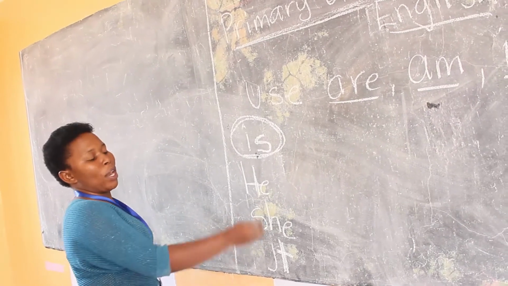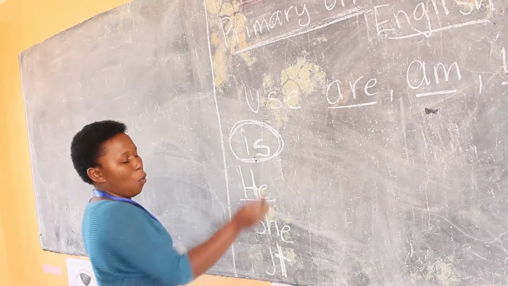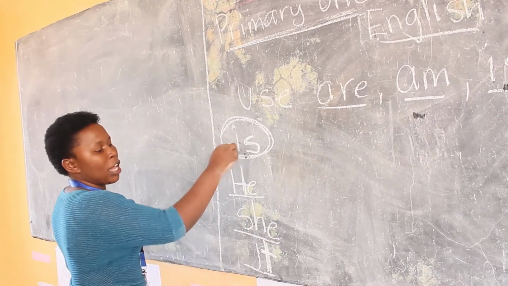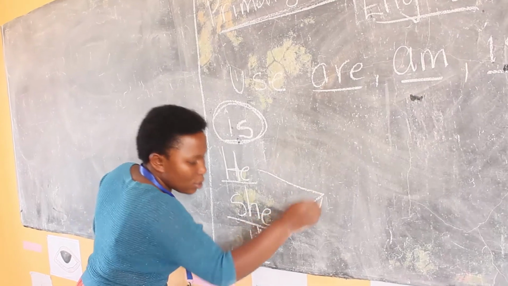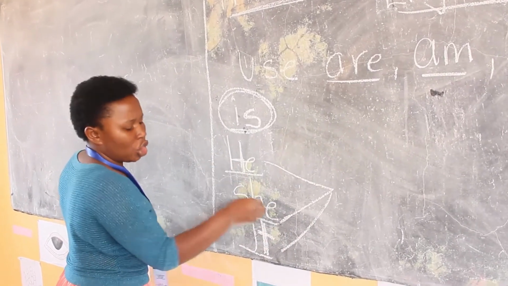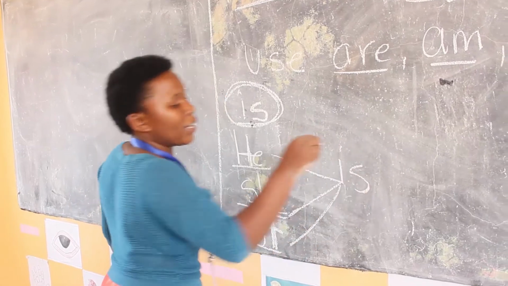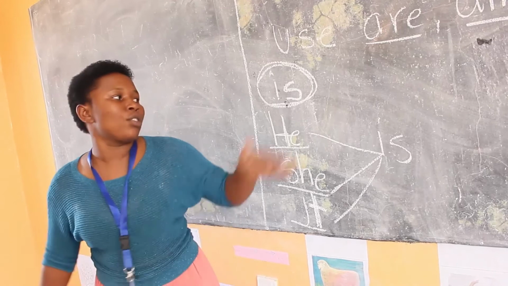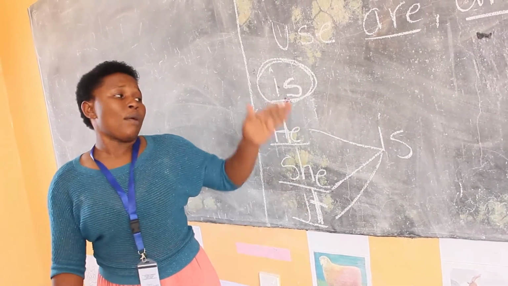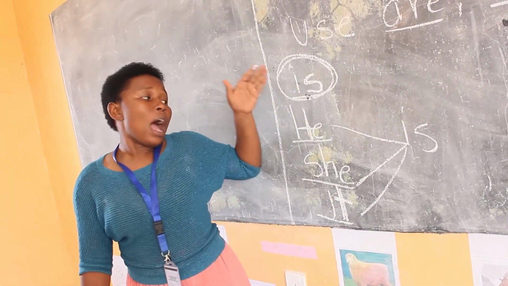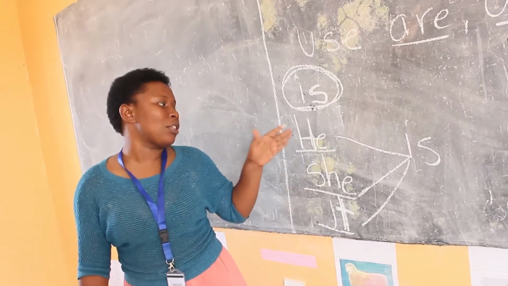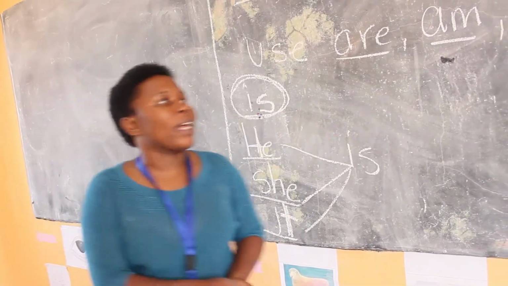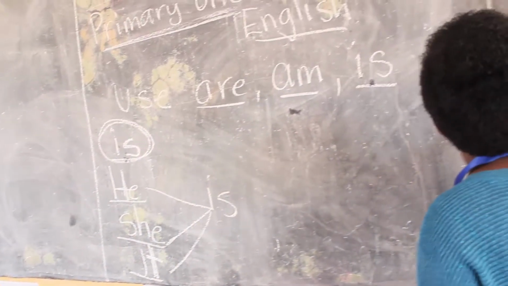Okay. Now, when we have he, we use is. When we have she, we use is. When we have it, we use is. All this one, he, she, it, we use is. I can give you examples. Okay, who can make for me a sentence using is? You are going to make for me a sentence using he, she, it. And you know that when we have he, she, and it, we use is.